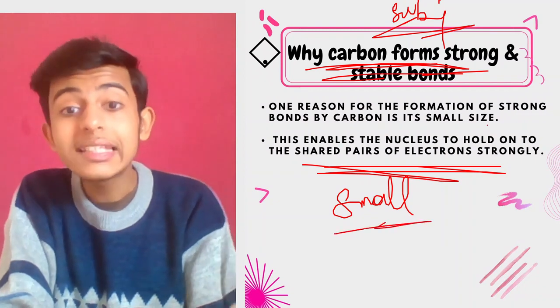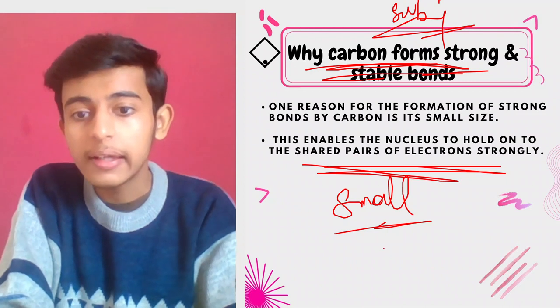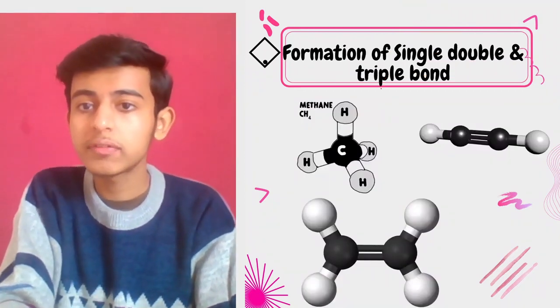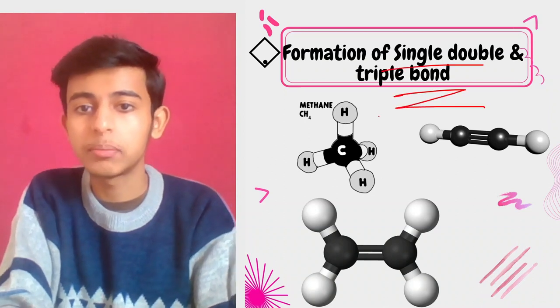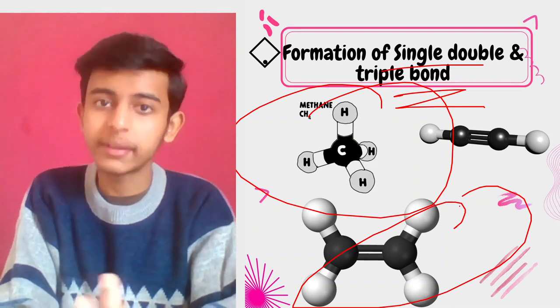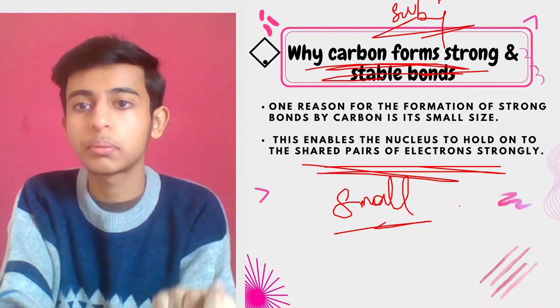Why? Because the nucleus can hold the shared pairs strongly, without any breakage, without any problem. Now formation of single bond and triple bond, as you're able to see, methane single bond, then triple bond of nitrogen with itself, right? So all these account for the properties of carbon.